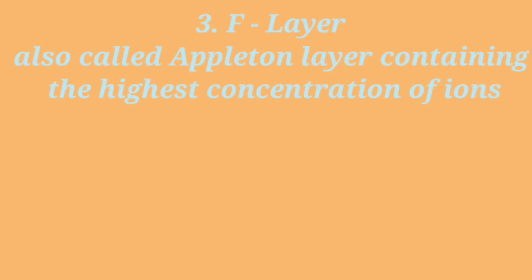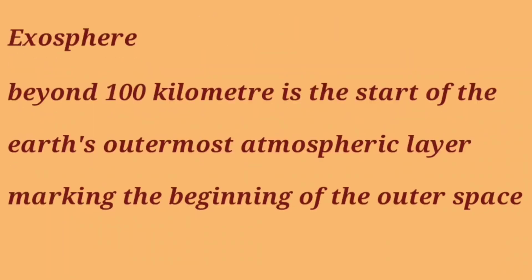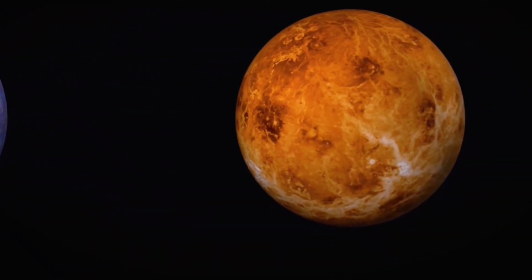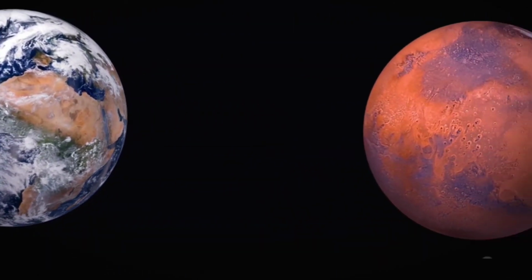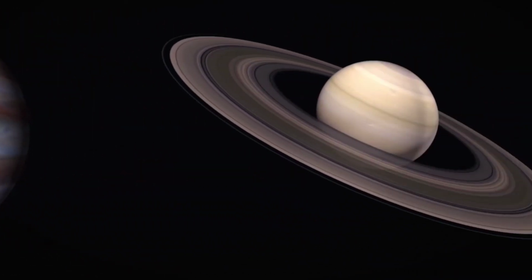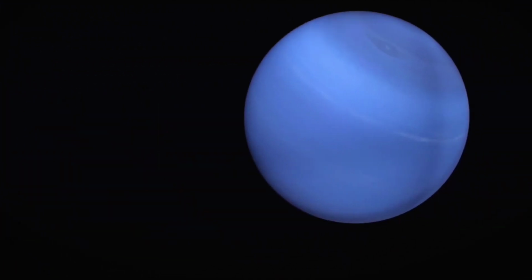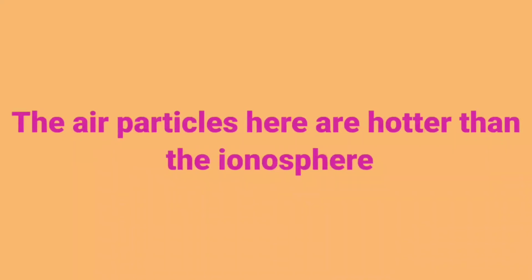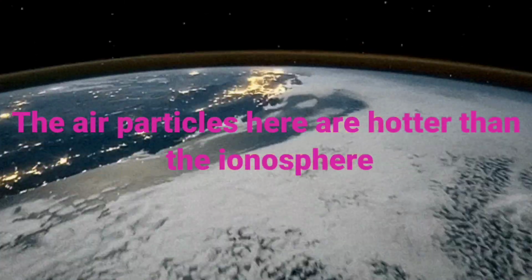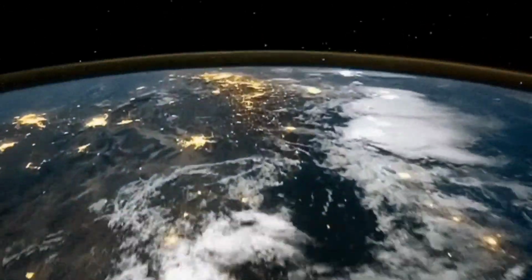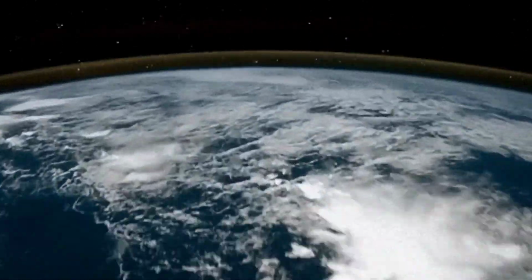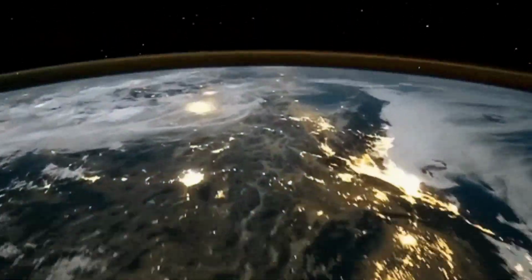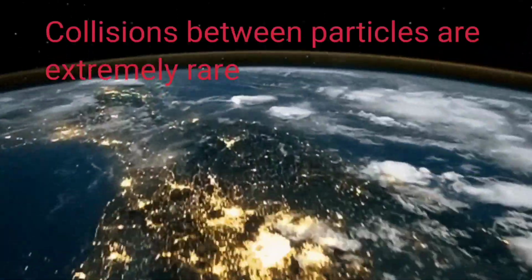Now let's talk about the last layer, that is called the exosphere. So beyond 100 km is the start of the Earth's outermost atmospheric layer, marking the beginning of outer space. The air particles here are hotter than the ionosphere. The temperature is very high due to the incessant bombardment of cosmic rays. The density is very low. The collisions between particles are extremely rare.